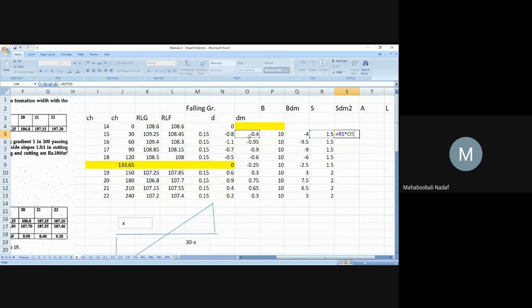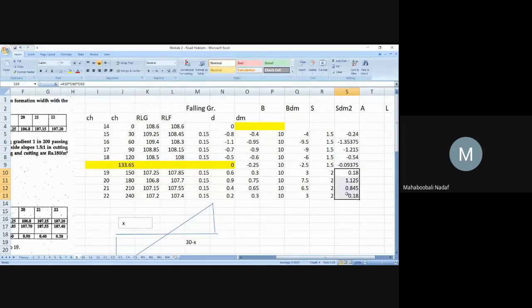Okay, so this into this. Like this, I have to drag. But in my calculation, it should be negative, no? But the formula is making something else, so I will put a minus sign for my understanding. That has to be done only up to this. Is that okay? All this is cutting, all this is filling.